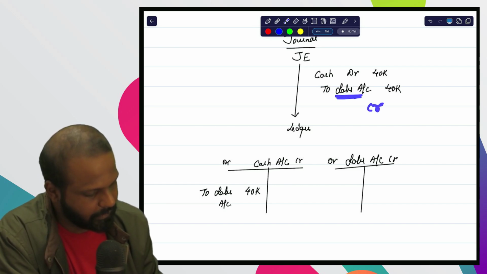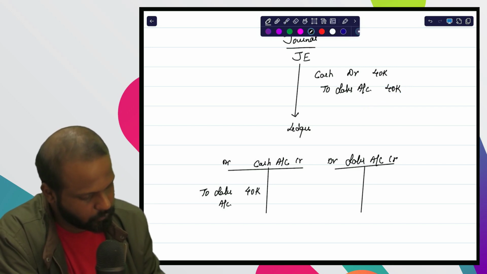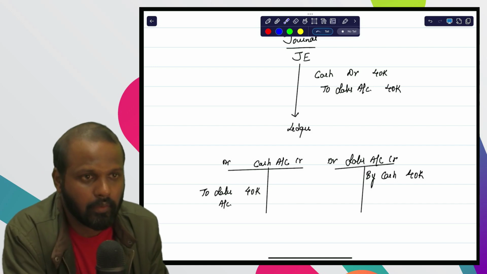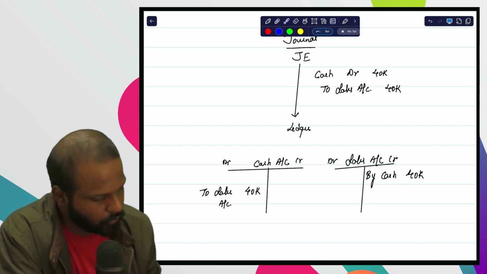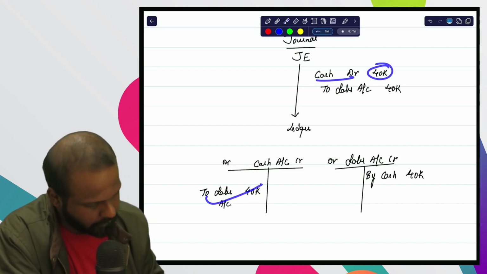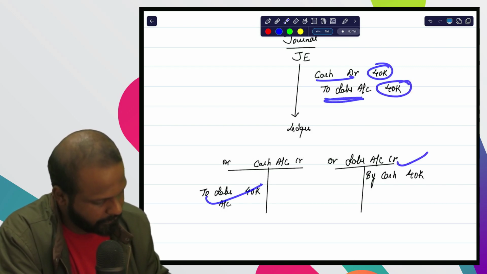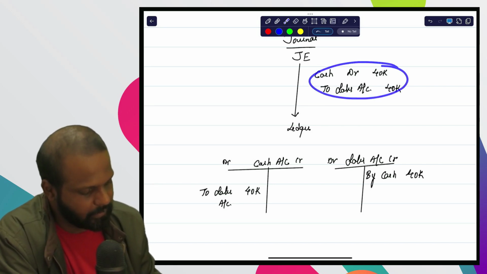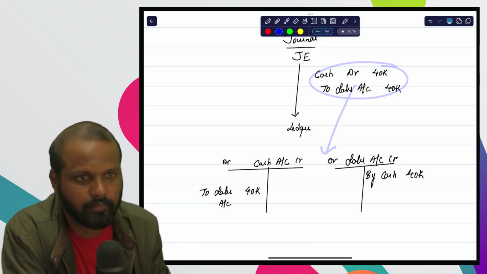Sales account is credited and we write 40,000, by cash 40,000. So cash account will be debited and sales account will be credited. Normally by seeing the journal entry, we do the posting to the ledger.